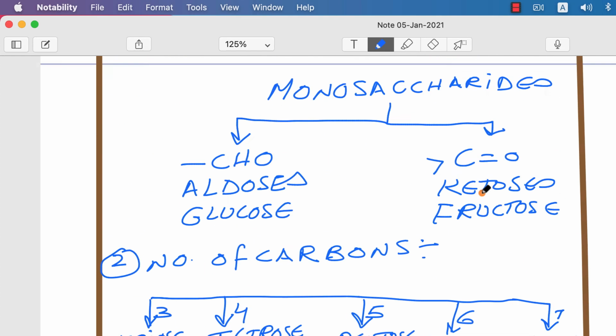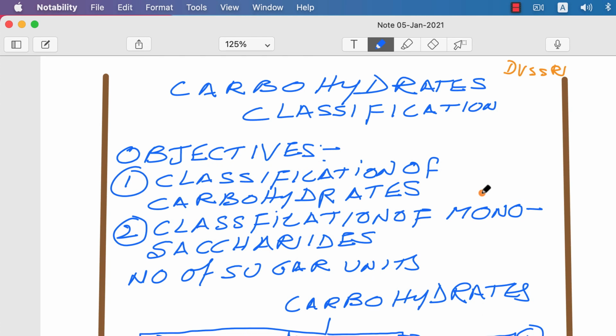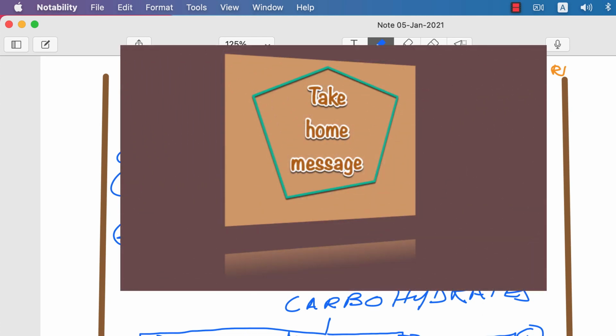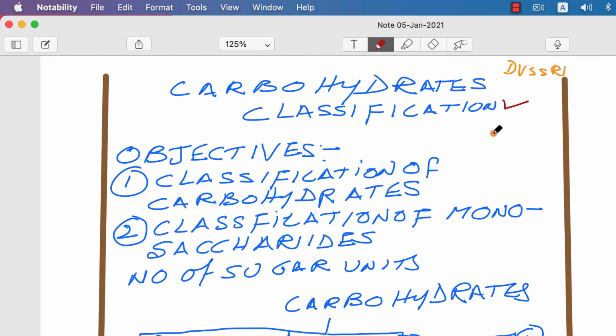Now, let me summarize today's session. We have taken up carbohydrates and their classification, and monosaccharides.